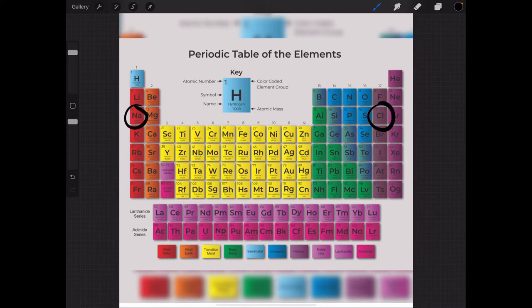And in this one, valence electrons are the most important part. We have 1 valence electron in sodium and 7 valence electrons in chlorine.